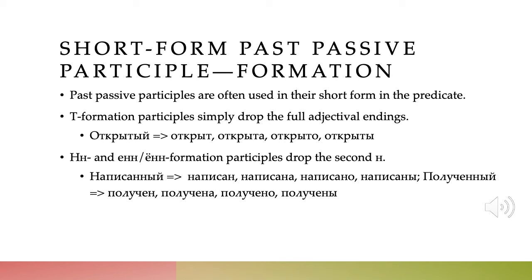So with te formation past passive participles, we just drop the adjectival endings and we add the appropriate short form ending. So открытый, open or opened, becomes открыт, открыто, открыто, открытый. The n and the yen yon formation groups drop their second n when they become short. So написанный, written, becomes написан, написана, написано, написаны. Полученный, received or gotten, becomes получен, получена, получено, получены.